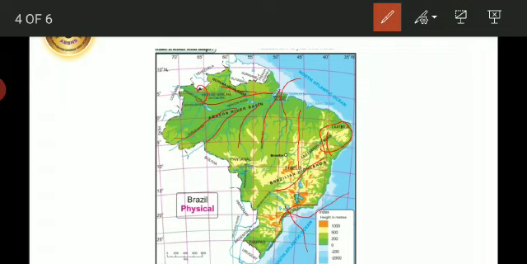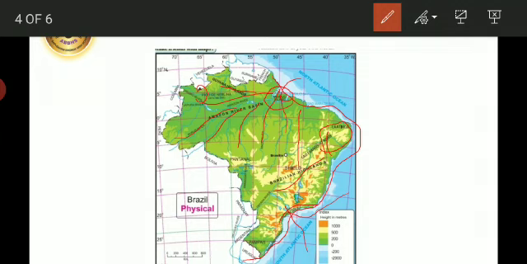Brazil has a coastline from the north and the east, and this coastline has a length of 7,400 kilometers. Here you can find the Marajo Island. This island is a large coastal island located between the mouths of river Amazon and Tocantins.